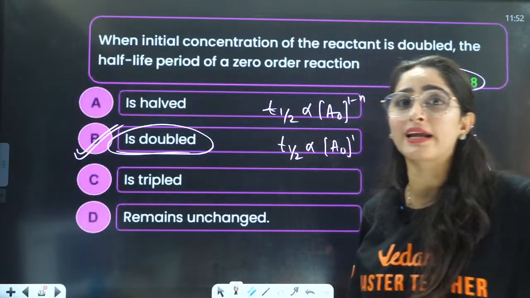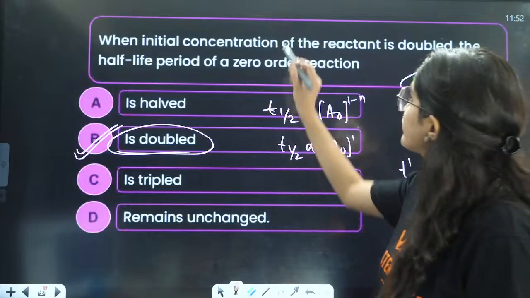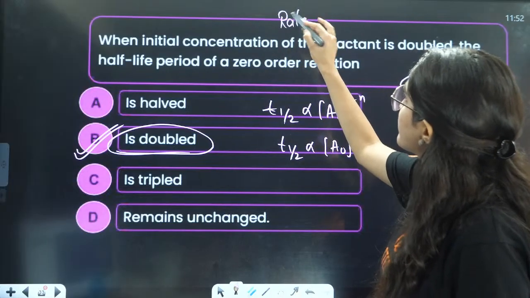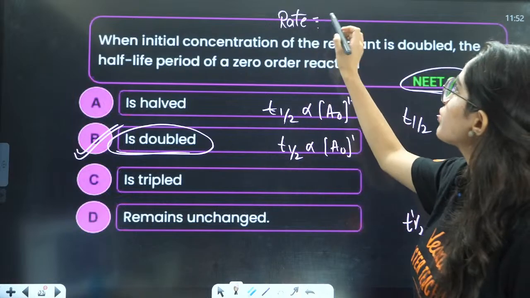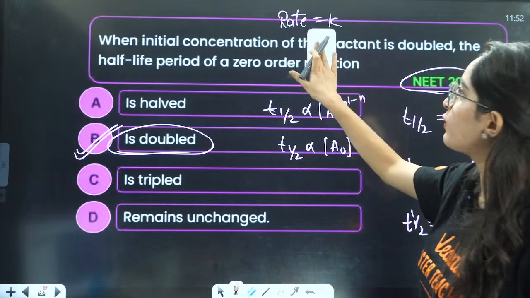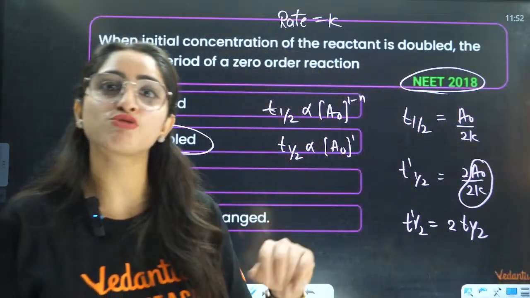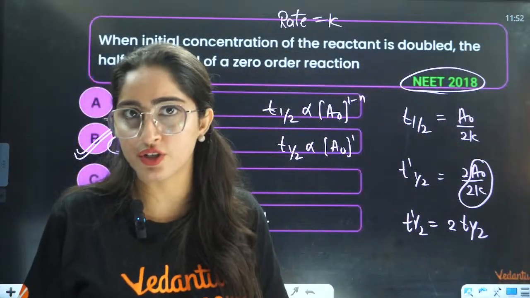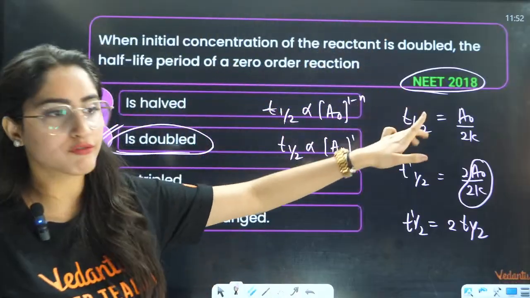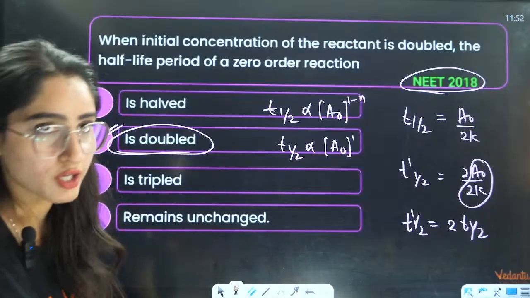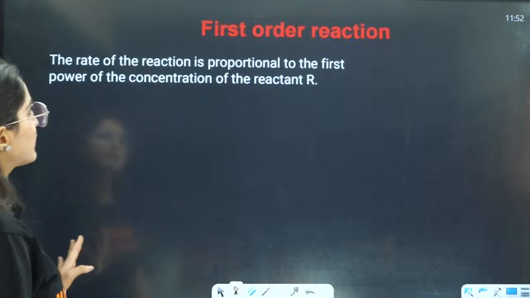Sometimes they don't ask you the time, T half. Sometimes they ask you the rate. Rate is not dependent on initial concentration. If they ask you the rate, rate is equal to K only. So be careful what they are asking you. If they are asking you the rate, that is not dependent on the initial concentration. But if they are asking you the T half, that is dependent on the initial concentration for zero order reaction.